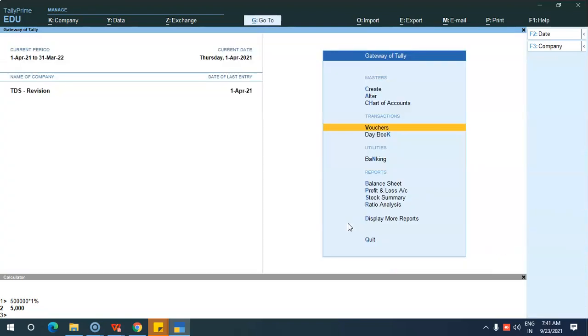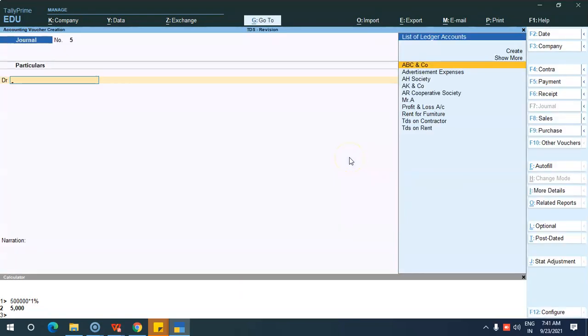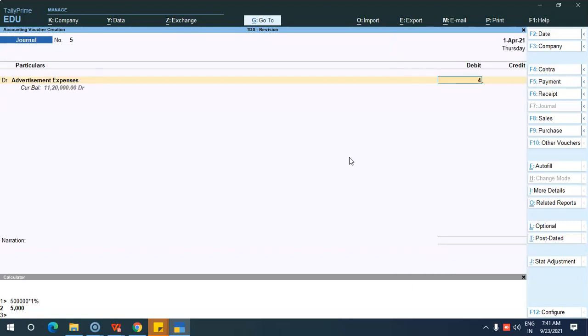So there are many ways you can do the TDS voucher entries. So one simple transaction we have seen. After that we have seen the fixing of the lower rate and zero rate transactions. So in some cases you can book the expenses first and later on also you can enter the TDS. Okay. So let us see how to do. For example, advertisement expenses 4 lakh.